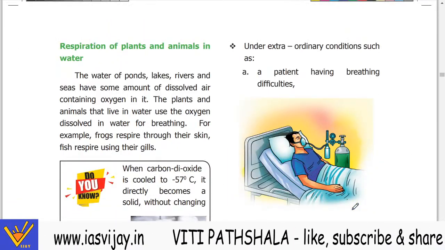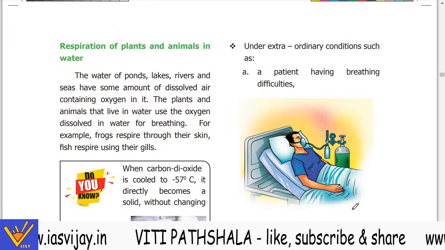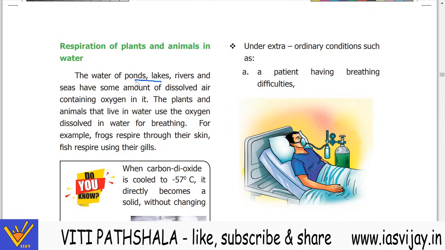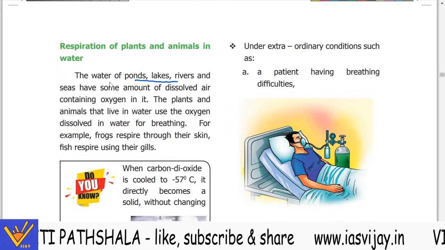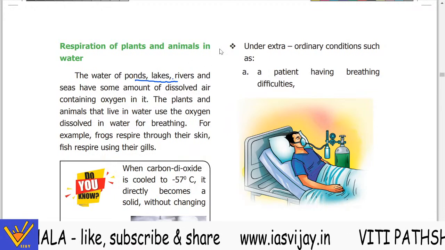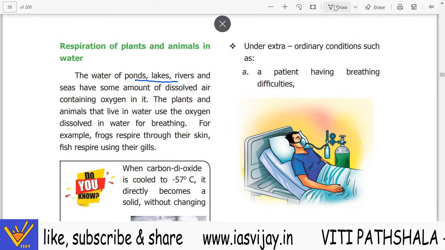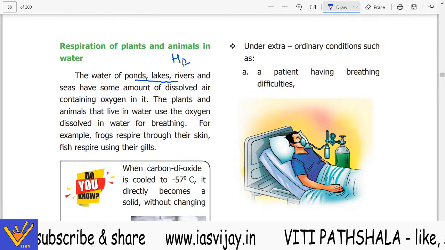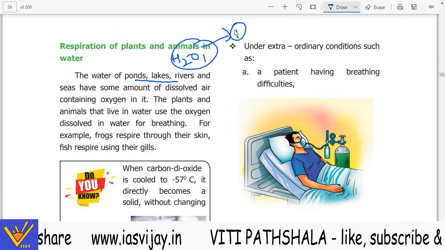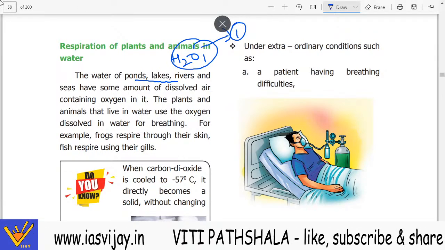Now respiration of the plants and the animals in the water. Now how does it take place in the water? The water of the ponds, lakes, rivers and seas has some amount of dissolved air containing oxygen. So what is the formula? That is H2O. Water also has 2 atoms of hydrogen and 1 atom of oxygen. So from there the oxygen is taken.